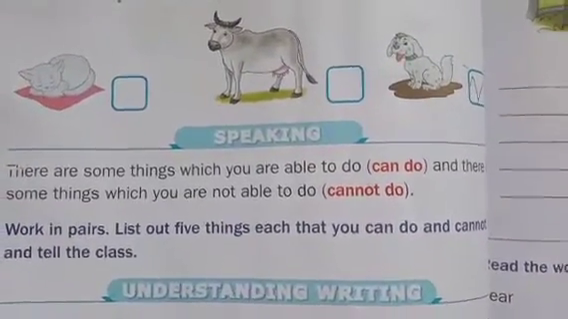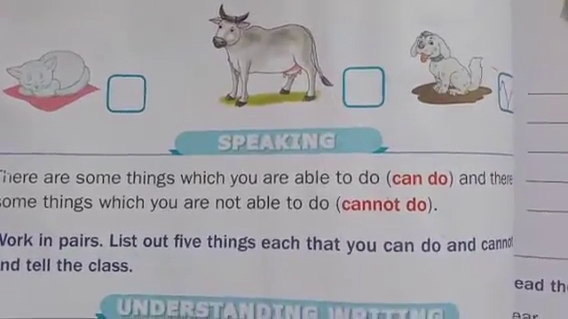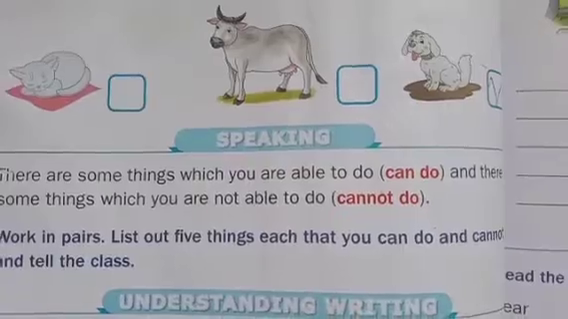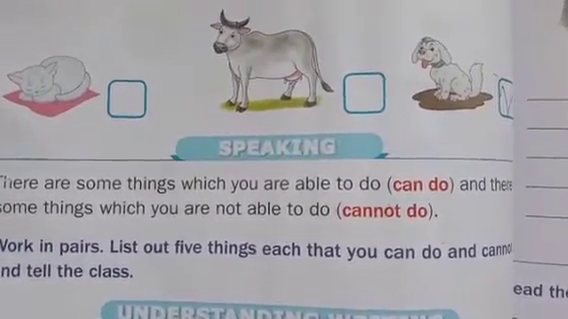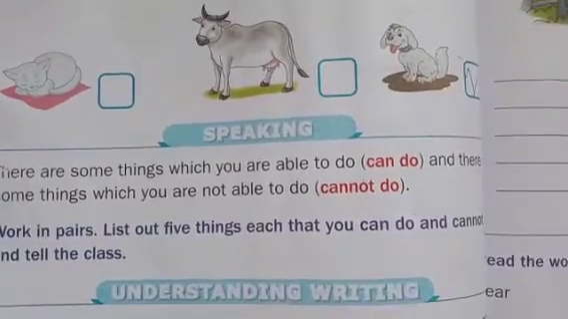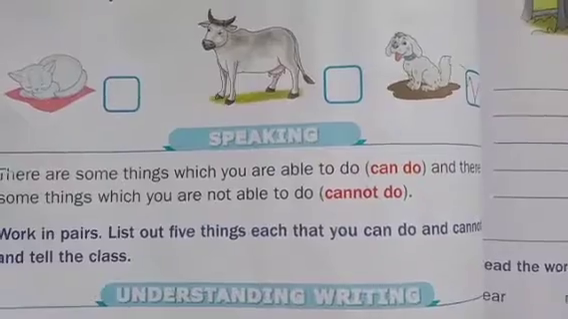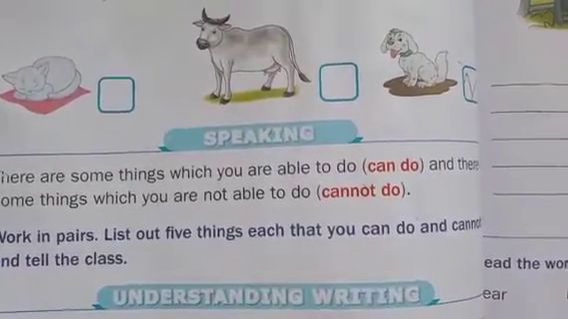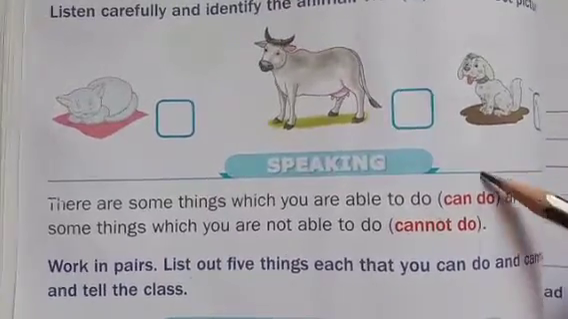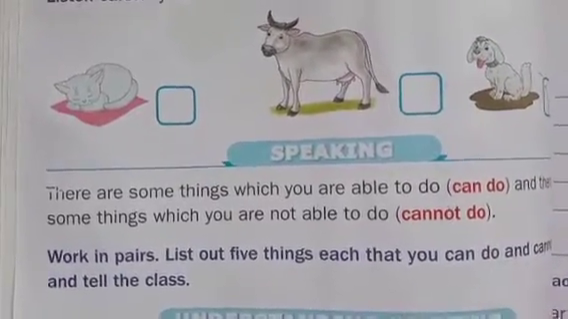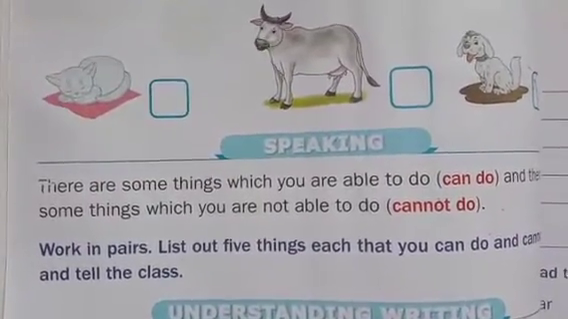So what can you do? I can dance. I cannot dance. Some people can dance and some cannot. If you can dance, you can say I can dance. I cannot dance. I can sing well and I cannot sing well. Whatever you think you can do, you have to write here. Whatever you cannot do, you have to write here. Okay, this is all about our speaking section.